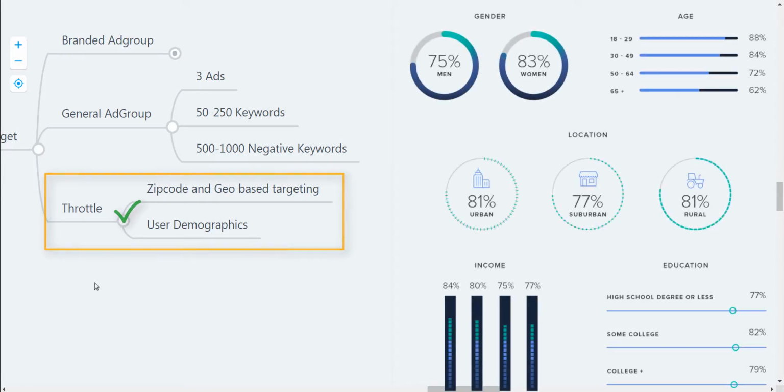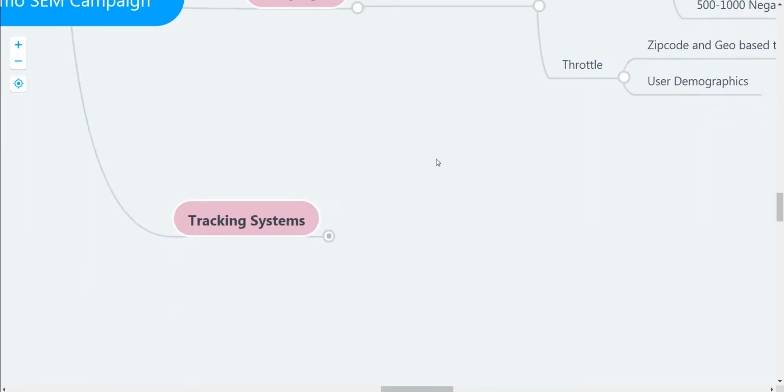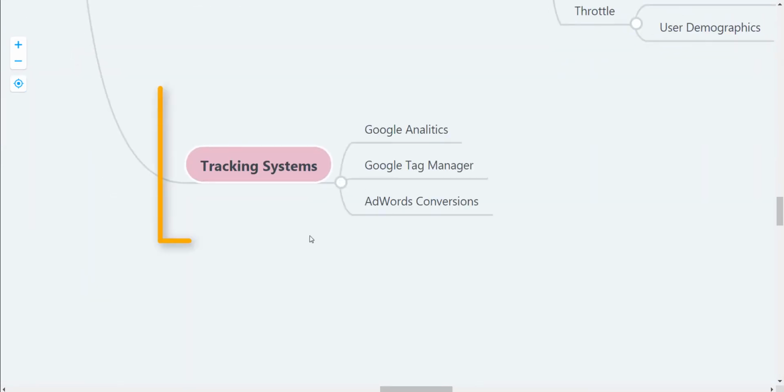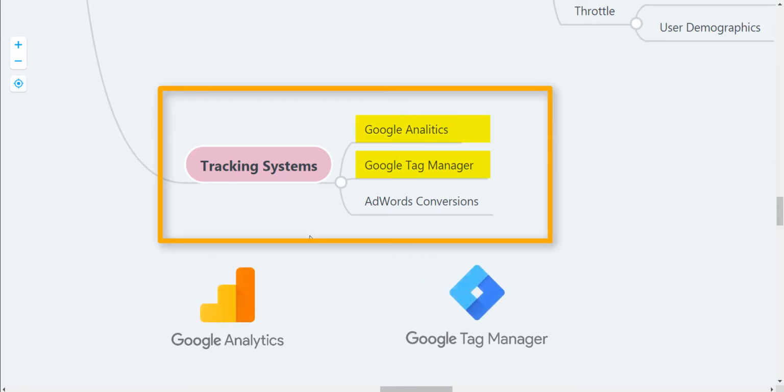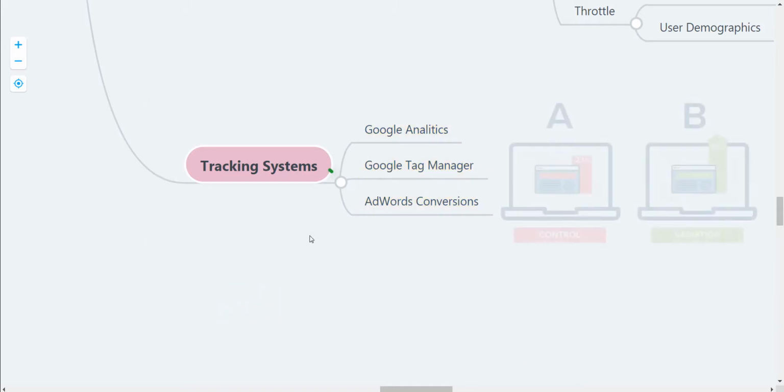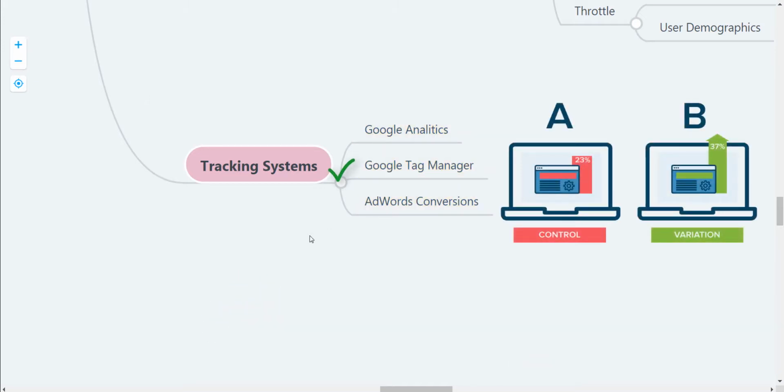Now, if I'm doing a national campaign, I don't have to worry about location, but I do have to worry about behavior. Tracking systems are important. I need to make sure that my campaign is working, so I know where the income is coming from, which areas are successful. This includes Google Analytics, Google Tag Manager to let me know what parts of the page users prefer to interact with, as well as direct AdWords conversions.